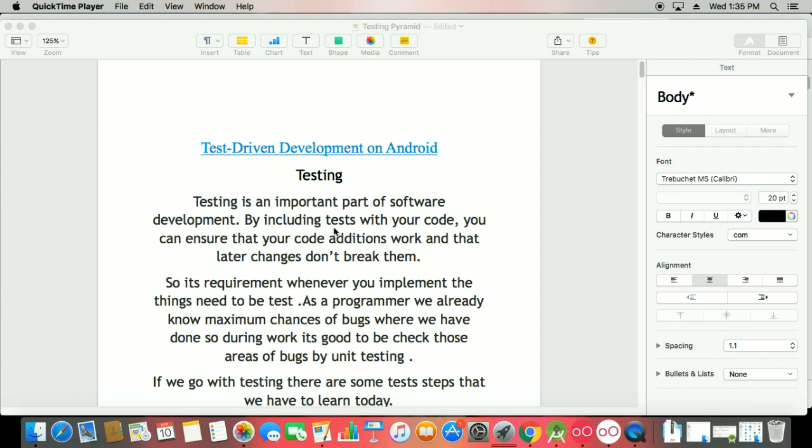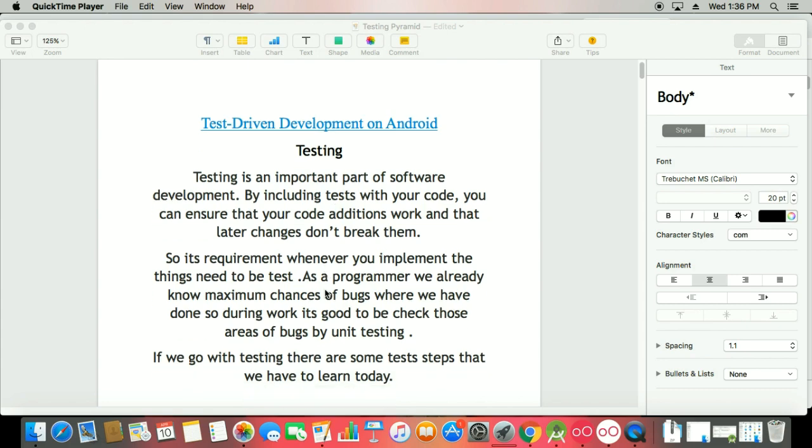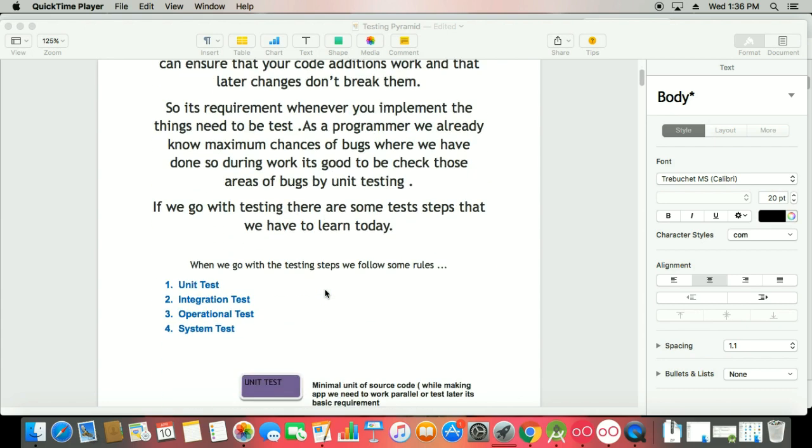It's a requirement that whenever you implement things, they need to be tested. As programmers, we already know the maximum chances of bugs where we have done the work. So it's good to check all the bugs, all the areas, and make it perfect. Then the testers say, yeah, it's a very good app, and the common issues will not be there in the testing phase. If you go with testing, there are some test steps that we learn today.